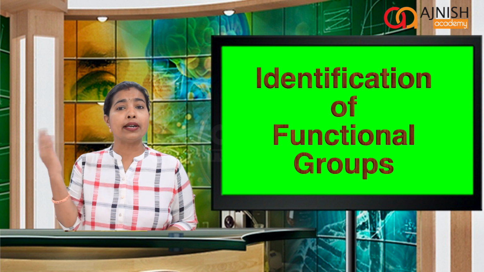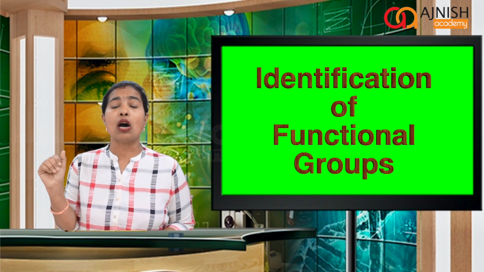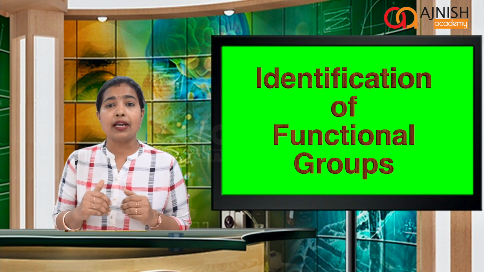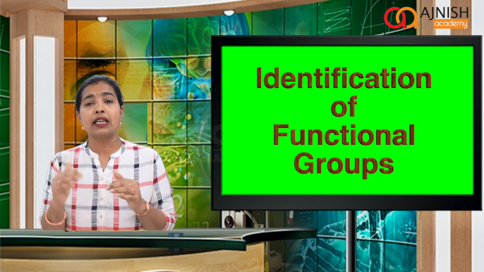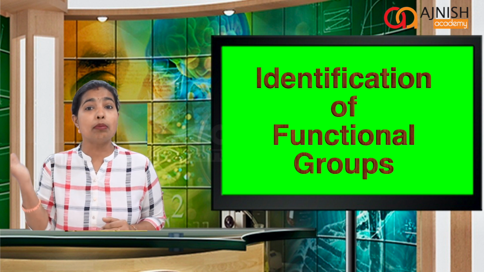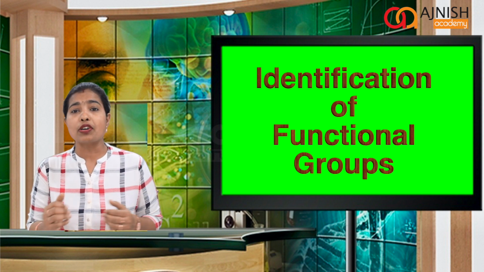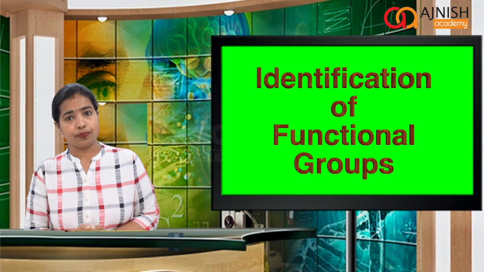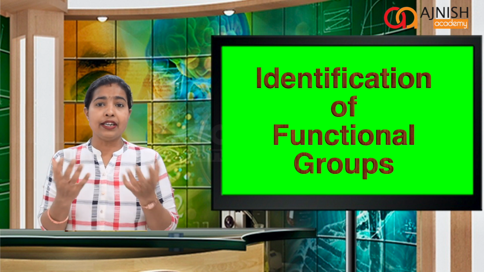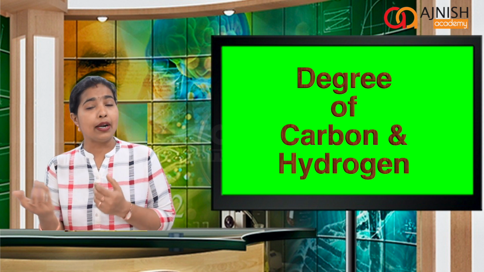You will learn how to identify hydrocarbons. You will learn how to identify halogen containing compounds. You will learn to identify functional groups containing carbon-oxygen single bond, functional groups containing carbon-oxygen double bond. You will learn to identify functional groups with nitrogen and so on. And then we will move to identification of degree of carbon and hydrogen.